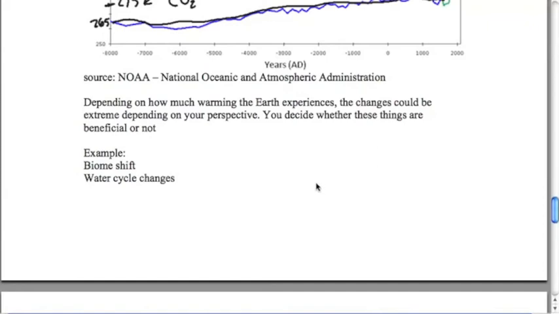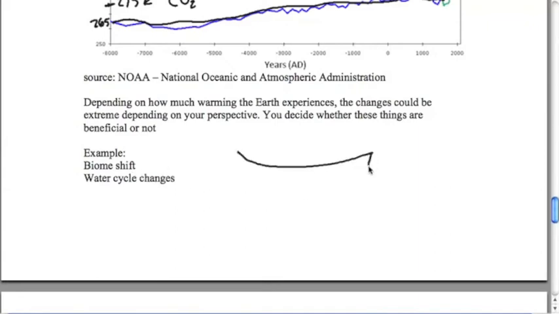Now, depending on how much warmer the Earth gets, there's going to be some changes, and that's inevitable. And whether you think that humans will benefit from these changes, or could be affected by them in a negative way, it could go both ways. For example, biome shift.